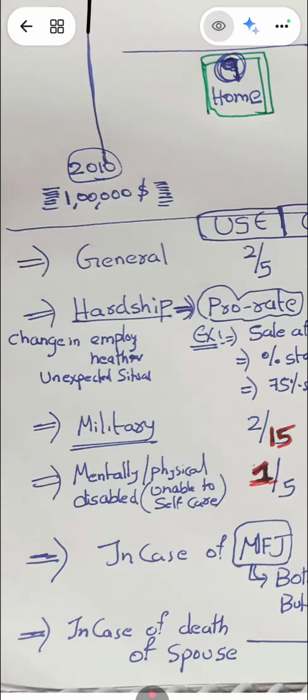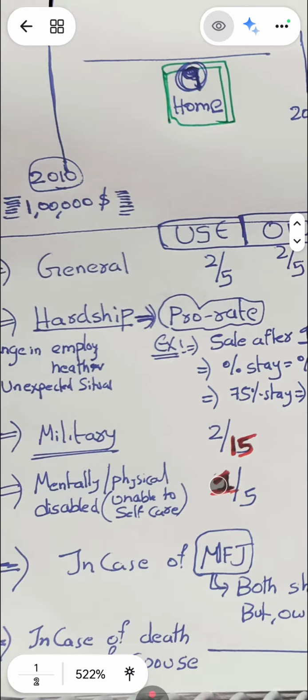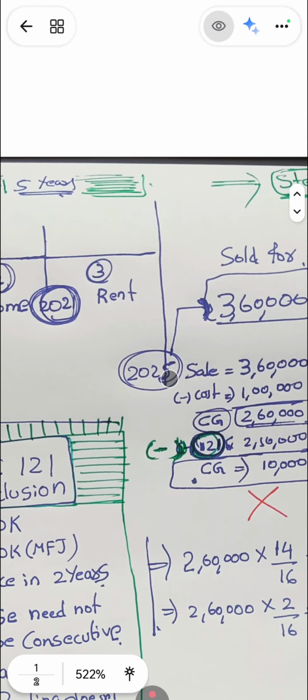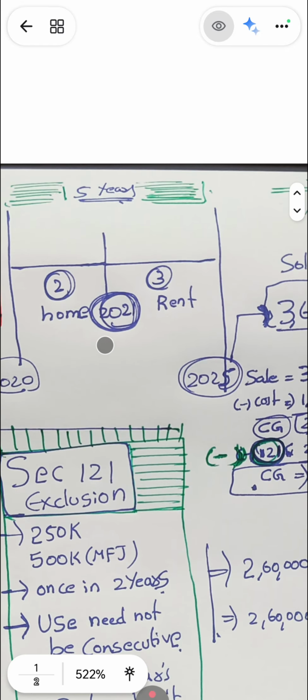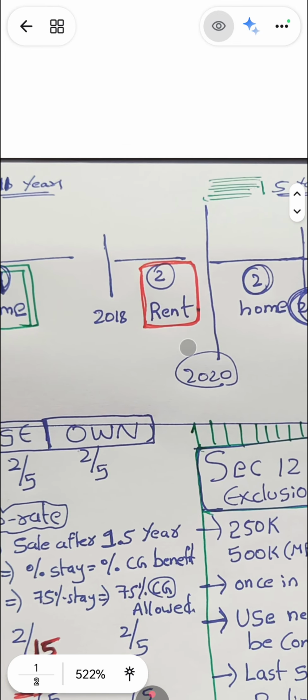If they didn't stay in the US for 5 or 6 years, because they will be going for tours, in that case 2/5 is substituted with 2/15. That means if in 2025 a military person is selling the house, we will see the last 15 years, and at least 2 years he has to use it for personal purposes.